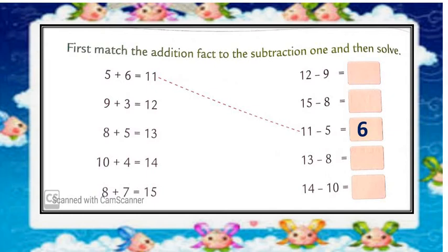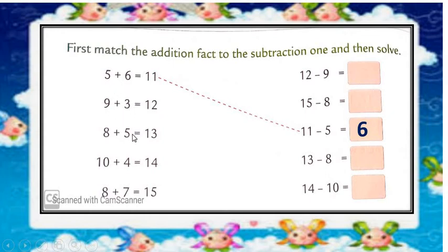Now exactly what we have to do, look. Here we have 9 plus 3 is equal to 12. So in this column we have to find out the related sum. 9 plus 3 is equal to 12. Look, this option is related with this, that we are going to subtract 9 from 12. 12 minus 9. So what will remain there? Answer is already in this equation. There remains a number 3.